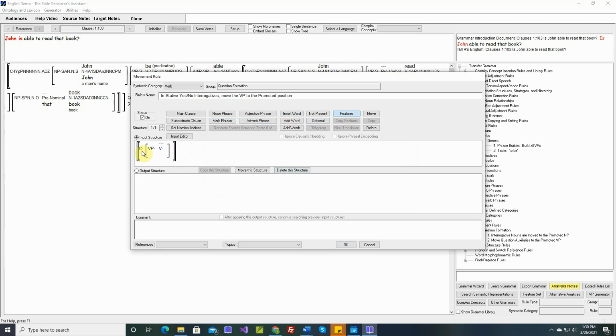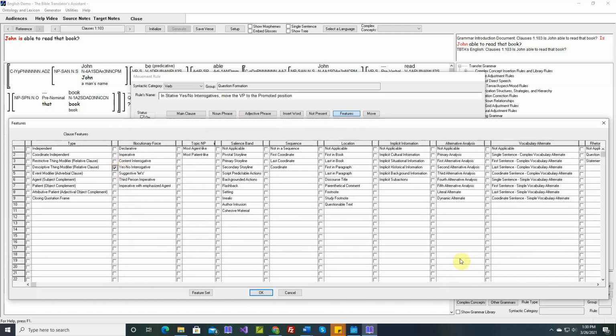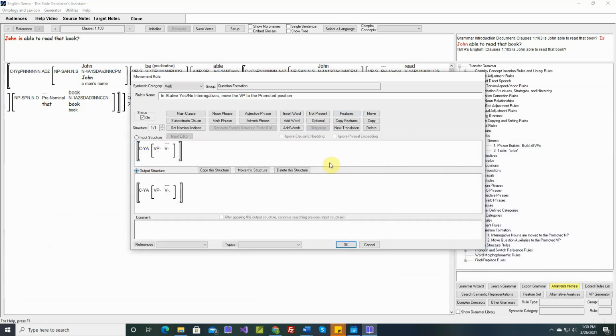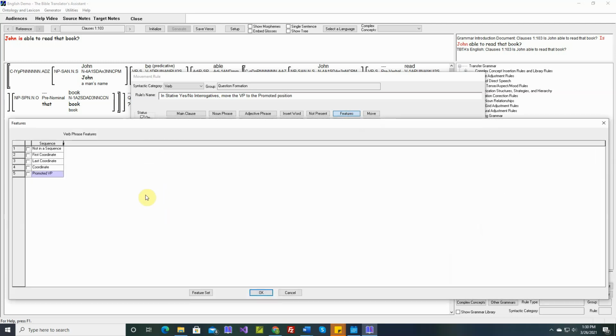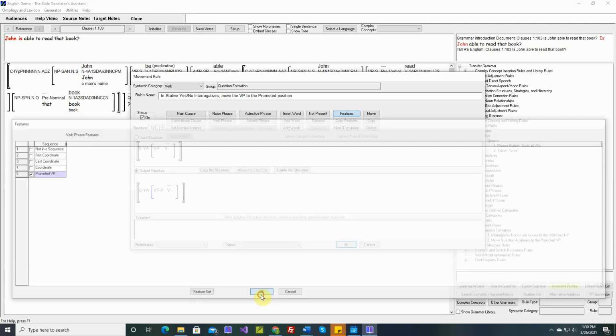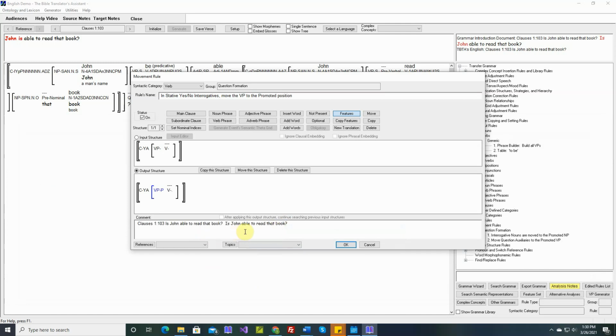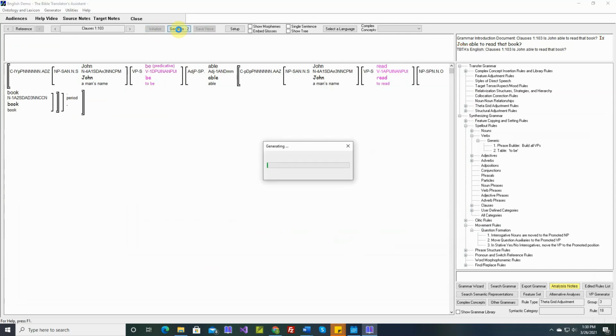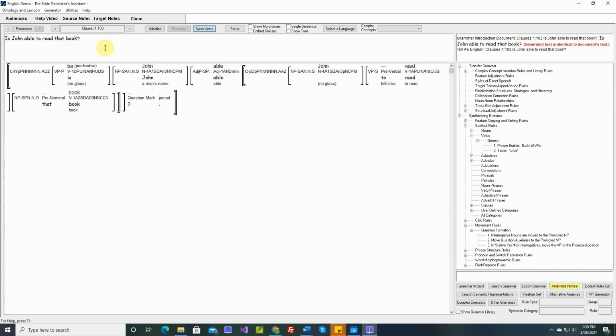Okay, so this needs to be a yes-no interrogative, and it needs to be stative. So we right click there. In that situation, I think it will be okay to just move this to the promoted position. We may find out later that we need to insert another VP. We'll find out. We're pretending that this is a low resource language and we're discovering things as we go. Is John able to read that book? Generated text is identical. So let's save it.